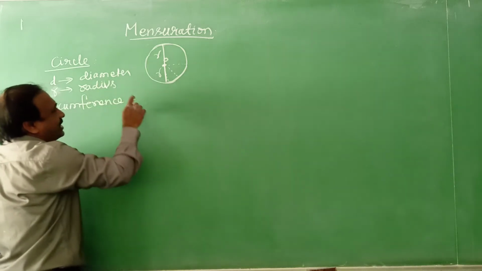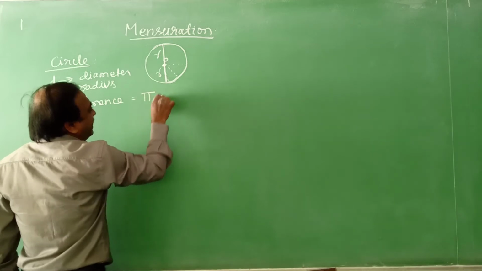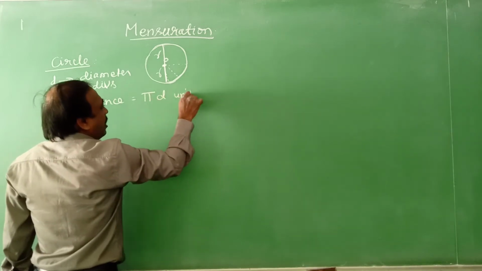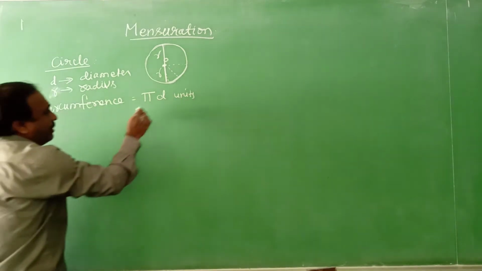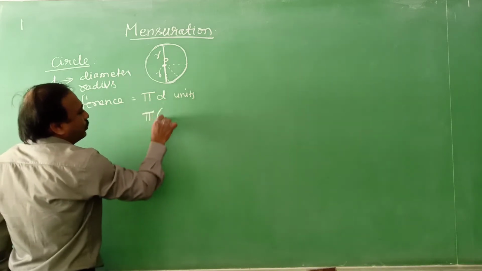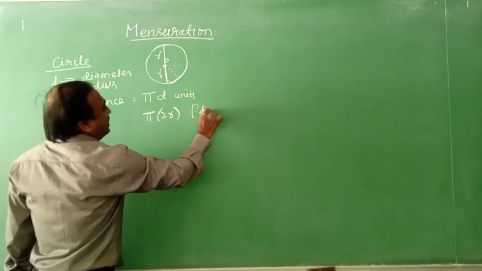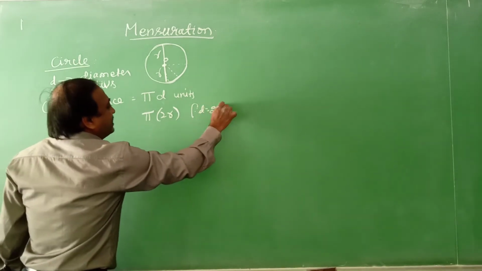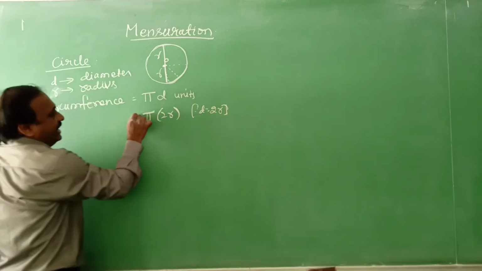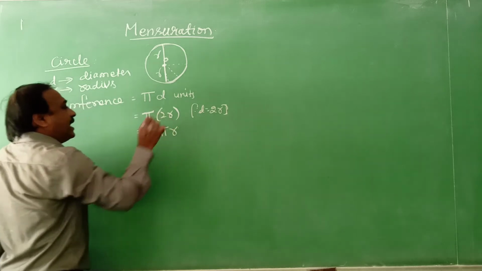So circumference is equal to pi D units, based on the diameter. Or, since diameter is equal to 2 times the radius, you can write pi into 2r, which is 2 pi r.